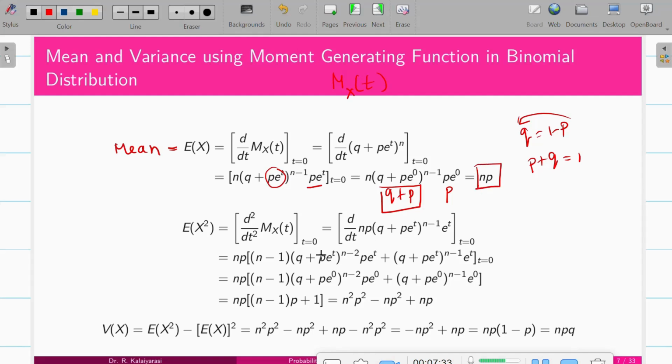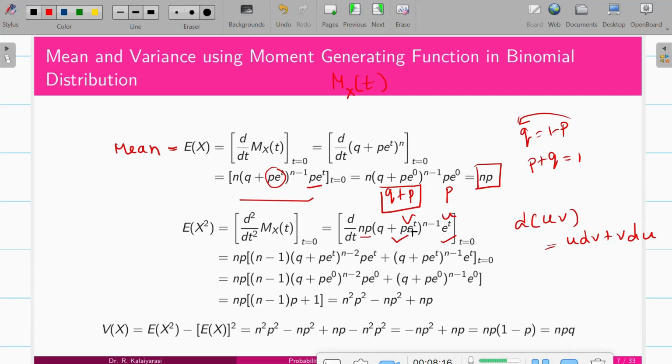Now I have to calculate the variance, so I want expectation of x square. That is nothing but the second order derivative of the MGF with t equal to 0. We already derived the first derivative, so substitute here: np (q plus p e power t) power n minus 1 times e power t. Now we have to differentiate it. np is common. Now this is one factor with t, and this is another factor with t. When two factors involve t, we use the u dv plus v du formula. Here we take this as v and this as u.